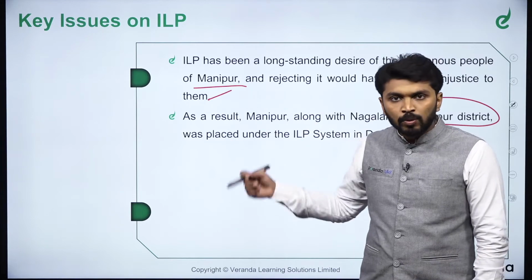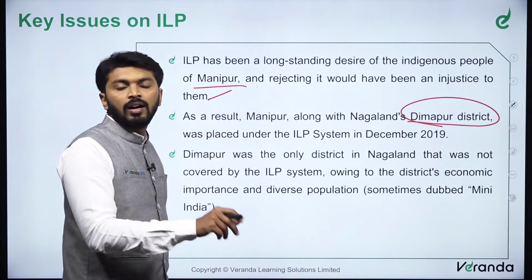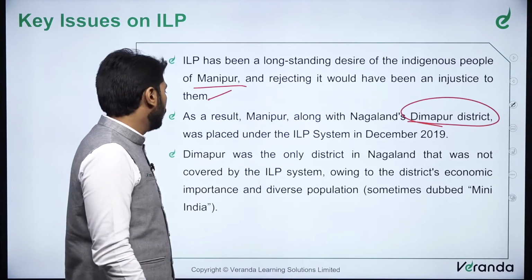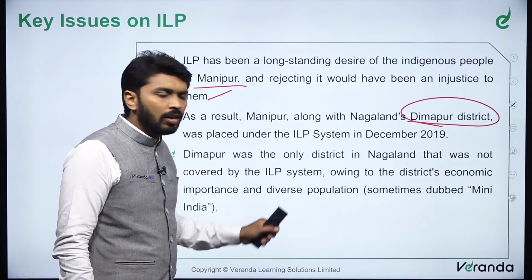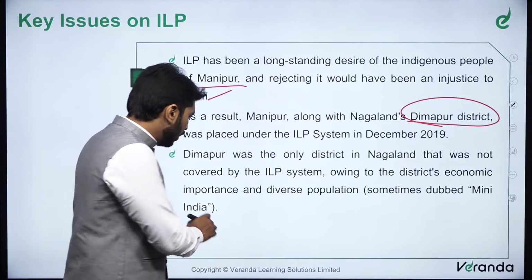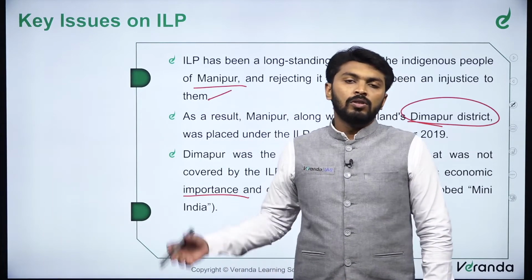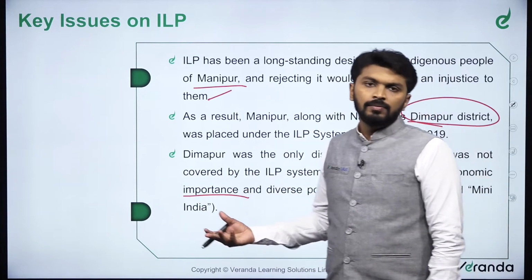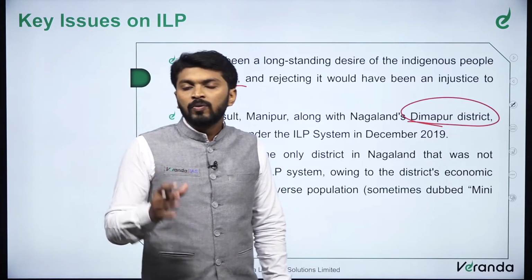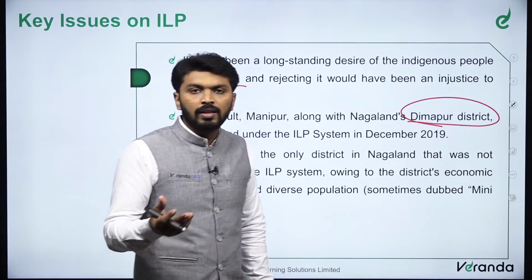As I said, Manipur is the last state to be included in ILP system along with one district, that is Dimapur in Nagaland. Dimapur was the only district in Nagaland that was not covered by the ILP system owing to the district's economic importance and diverse population. So since it is an economic center, outside people, not only from Nagaland, people from other parts of India used to go there. They used to conduct economic transactions.